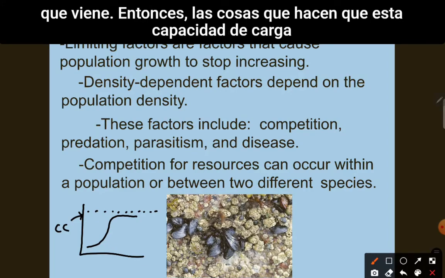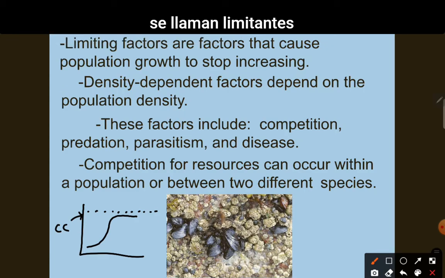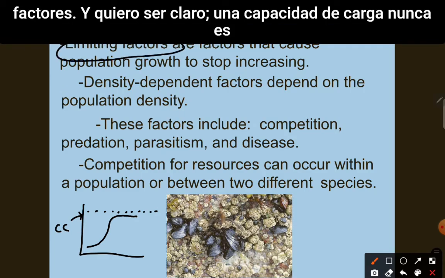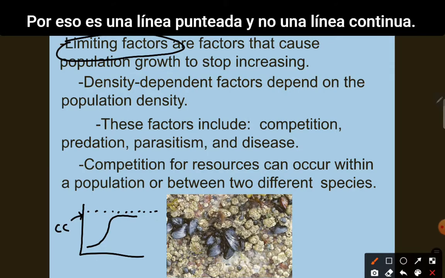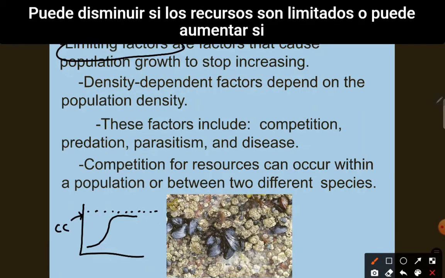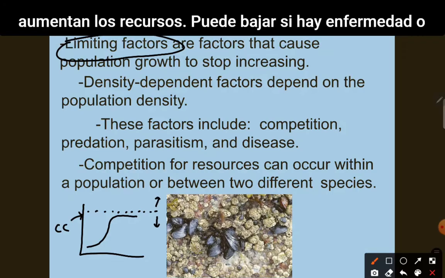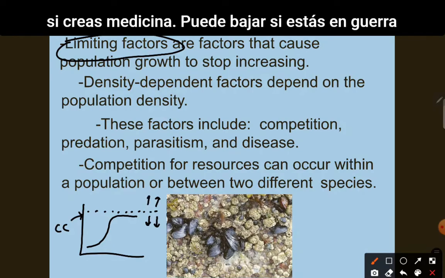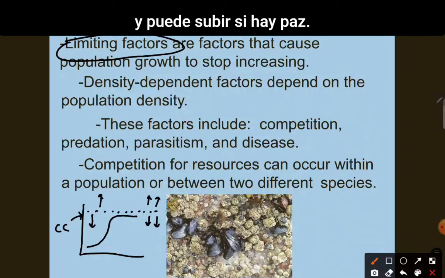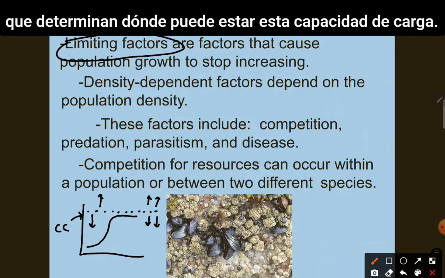So the things that make this carrying capacity are called limiting factors. And I want to be clear, a carrying capacity is never in one place. That is why it is a dotted line and not a solid line. It can go down if resources are limited, or it can go up if resources increase. It can go down if there is disease, or it can go up if you create medicine. It can go down if you are having war, and it can go up if there is peace. There are many things that determine where this carrying capacity can be.